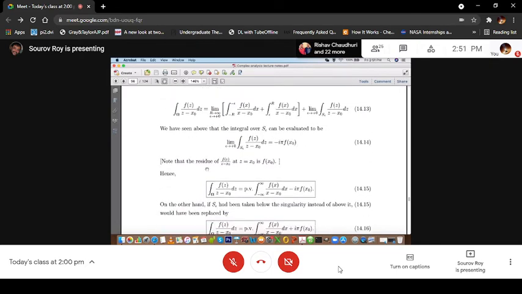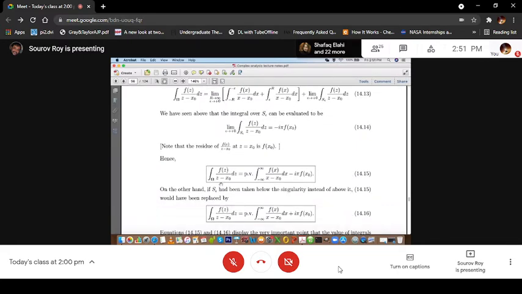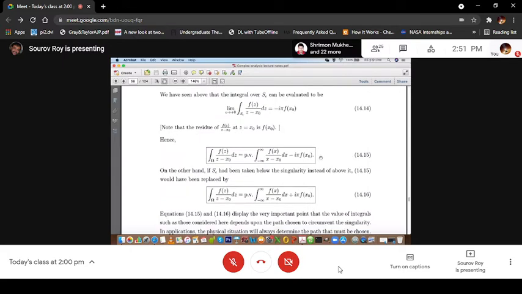That means the integration along the indented contour can be written as this. We have defined the limit r tending to infinity, epsilon tending to plus 0 as the principal value integration from minus infinity to plus infinity of f(x)/(x minus x0) dx. So the integration along the indented contour f(z)/(z minus x0) dz is equal to the principal value integral minus i pi f(x0).